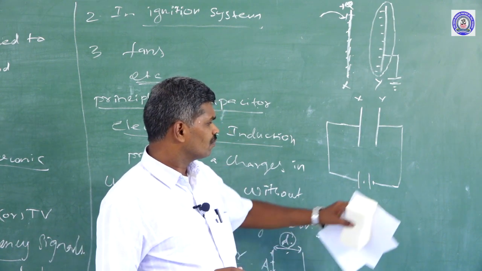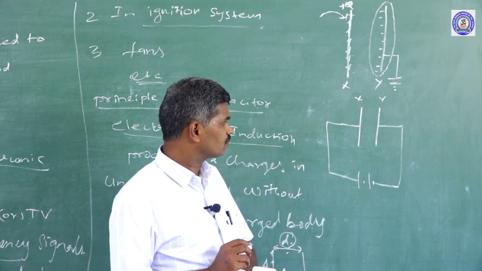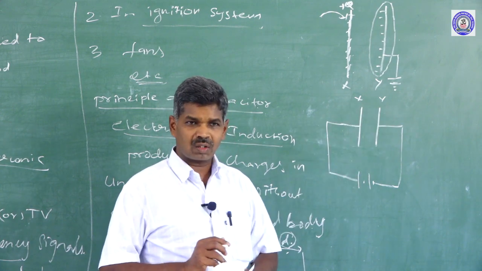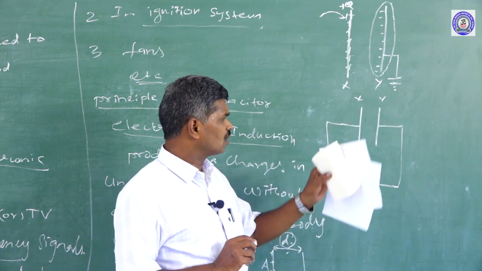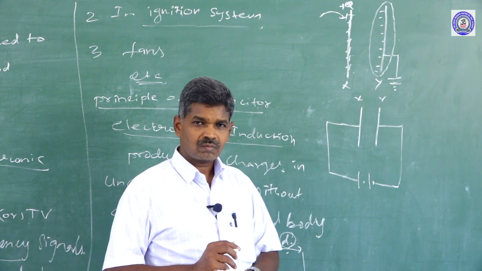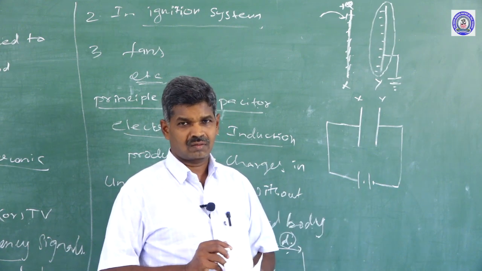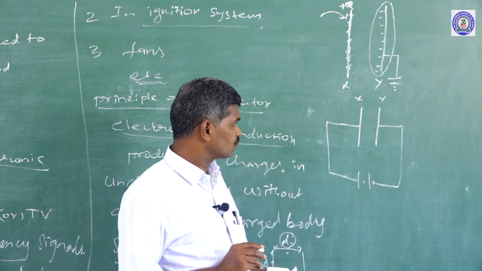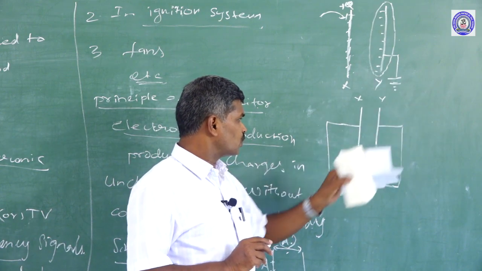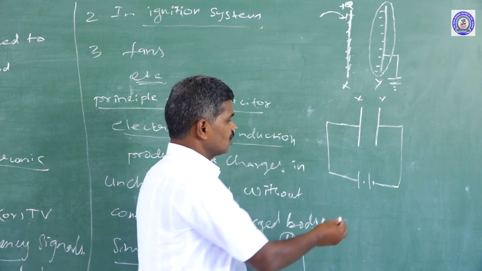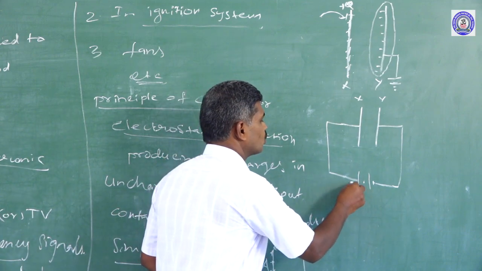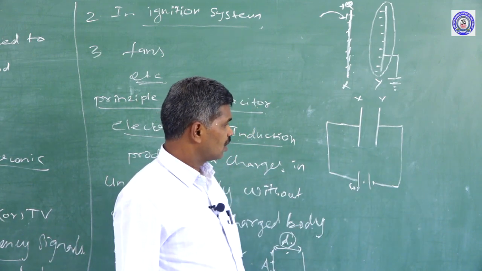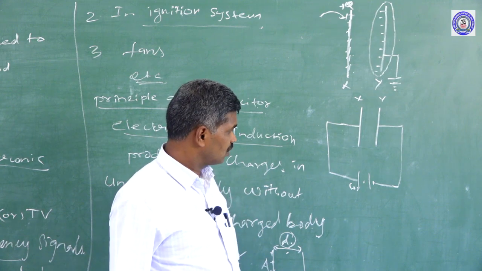Before switching on the battery, the two plates are neutral and both have free electrons. Now I switch on the battery. In the X plate, free electrons are attracted by the positive terminal.